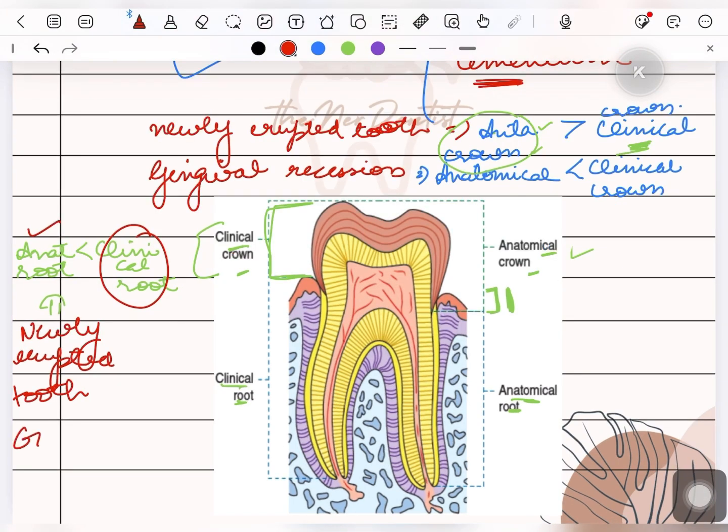And in case of gingival recession, more of the root is exposed. So the exposed part of the root is considered as part of the clinical crown. So the anatomical root is longer than the clinical root.